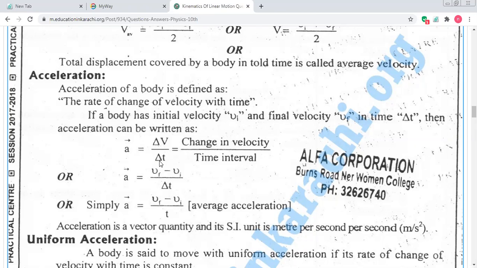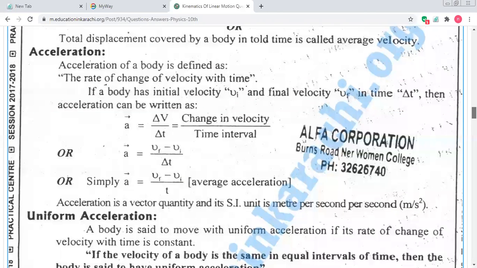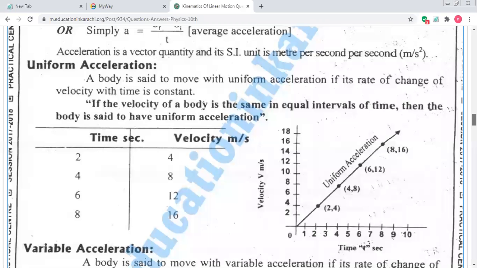Delta V divided by delta time, where delta V is equal to final velocity minus initial velocity, divided by time. Is that clear, students? It's the formula of acceleration: a is equal to Vf minus Vi divided by time. Now clear, students? If you have any confusion, you can ask me.